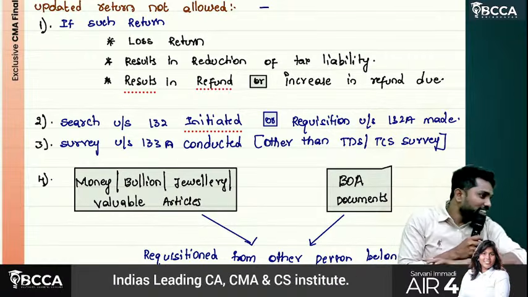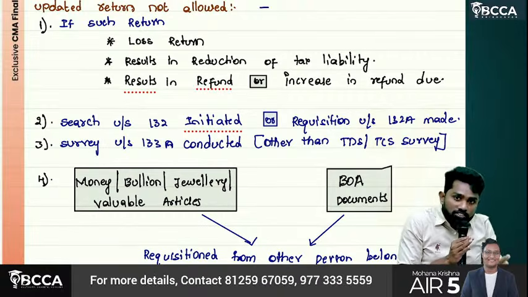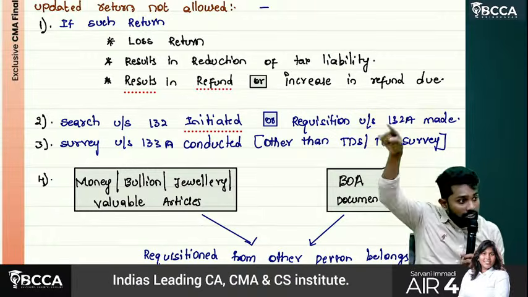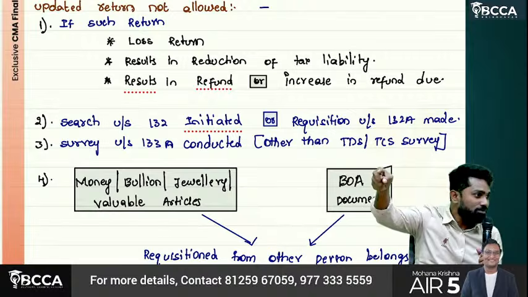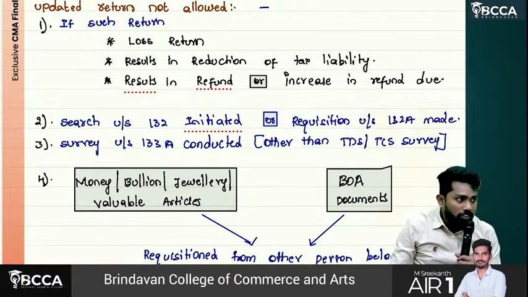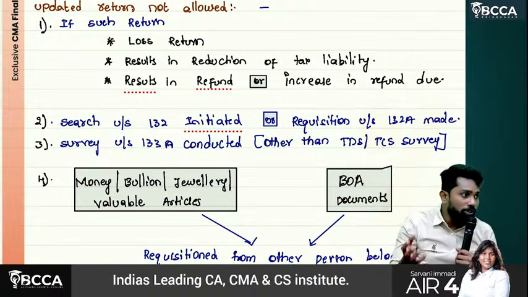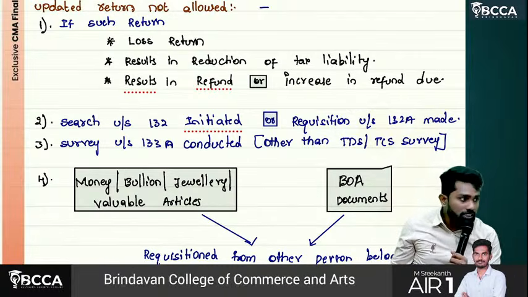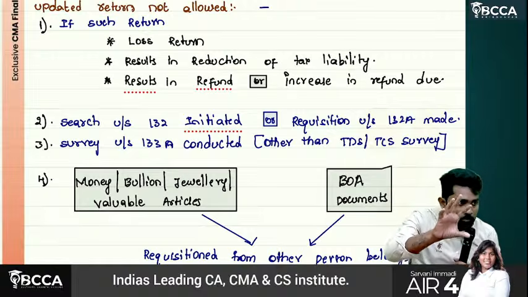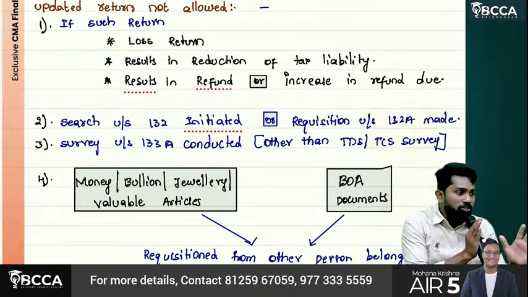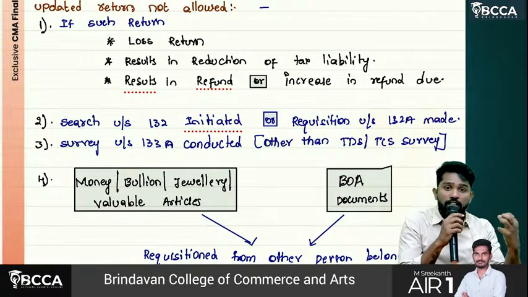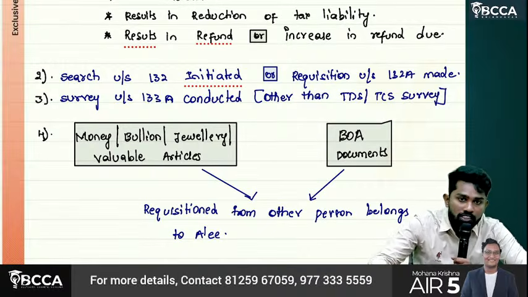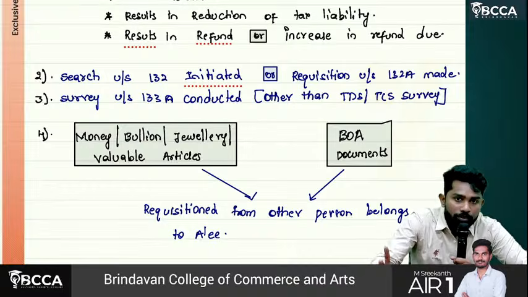Now income tax cannot seize anything, even if they initiate a search. So instead of search, they'll go for requisition. They'll not request you. They'll request the other authorities, because they cannot search other authorities. They can only request other authorities to provide your relevant books of accounts, documents or money seized to the income tax department. That is called requisition. Search is different, requisition is different. But in both cases, income tax people will get the books of accounts and documents of the assessee into their possession. So when search or requisition is initiated, you cannot go for an updated return.